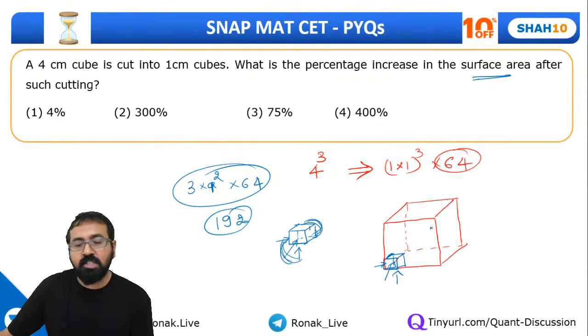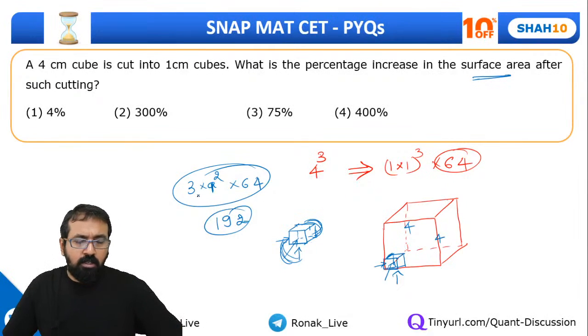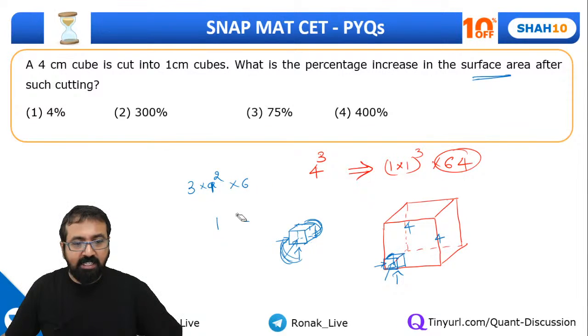And earlier, what was the surface area? So can I say this was 4 by 4, that is 16, and there were, just a moment guys, sorry, not this one, this is slightly incorrect, there is a problem. Let me show you once again.